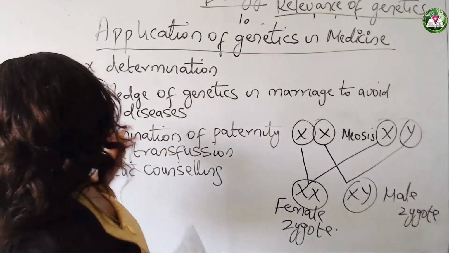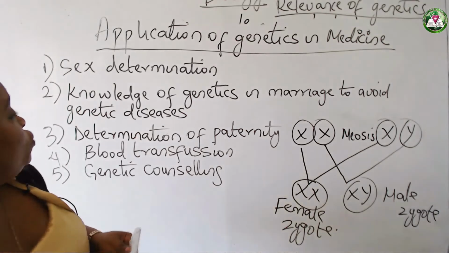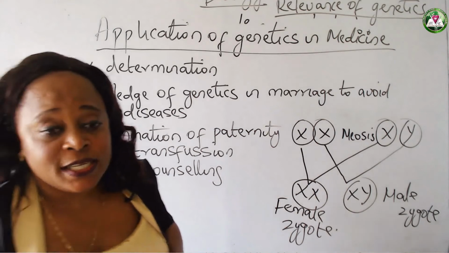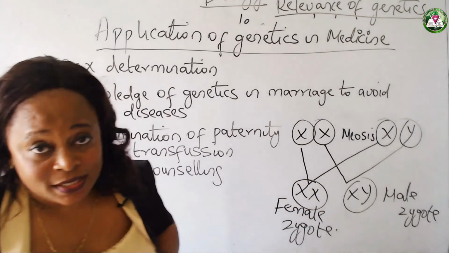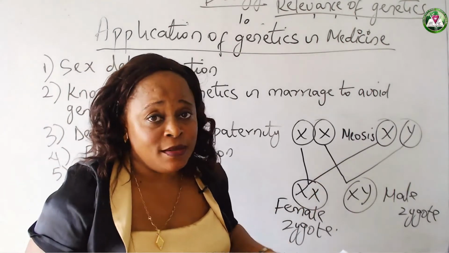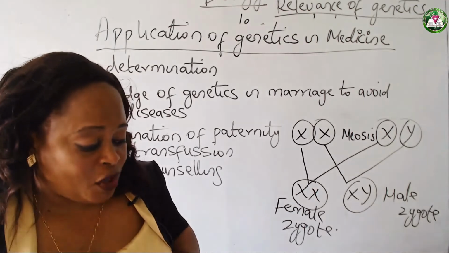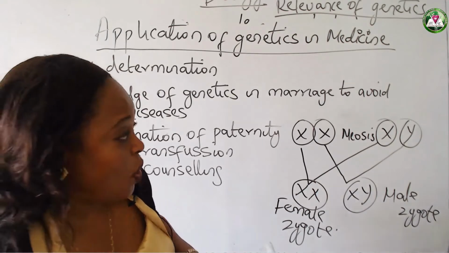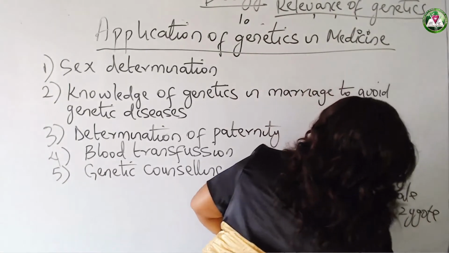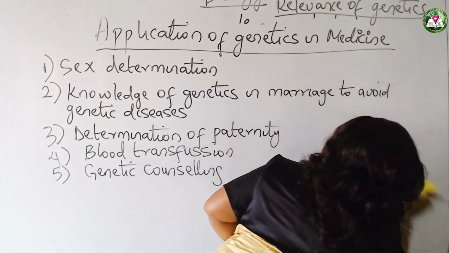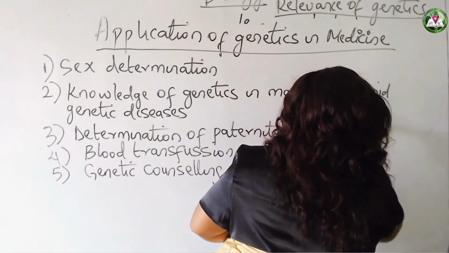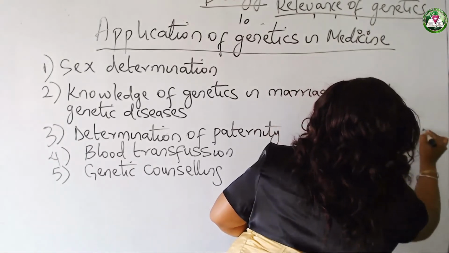Okay? Now, the second one here is the knowledge of genetics in marriage to avoid genetic diseases. There are diseases that we call genetic diseases. These are genetic disorders that occur during crossing in meiosis. Okay? Now, an example of some of these genetic diseases is a disease we call cystic fibrosis.